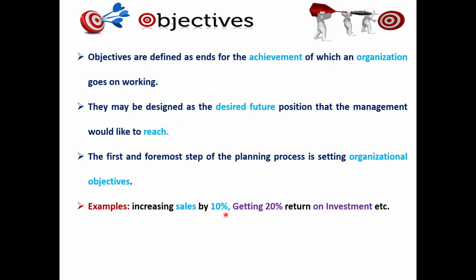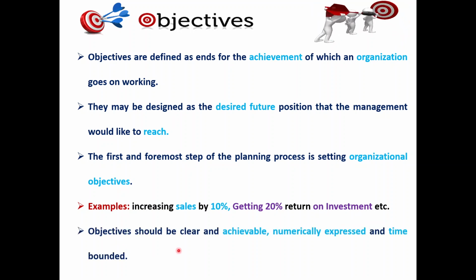That is my objective. Or suppose I want to get a 20% return on investment, whatever investment I am making. These are my objectives, goals to achieve. The objective should be clear, achievable, numerically expressed, and time bounded.